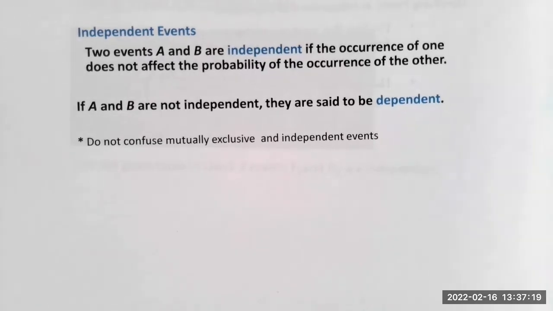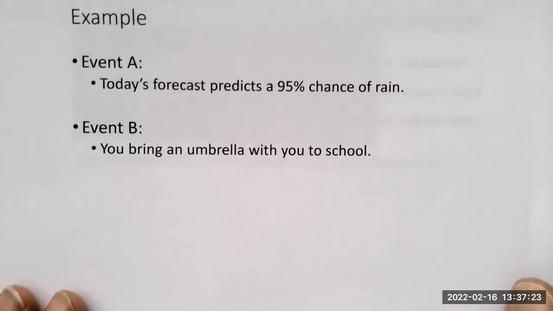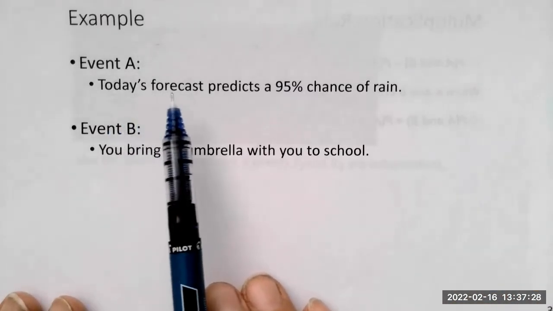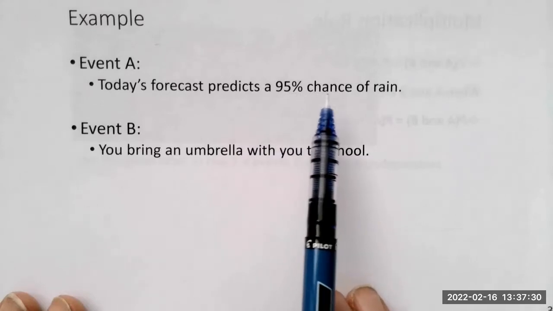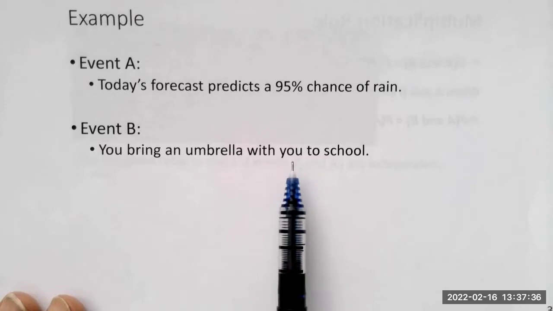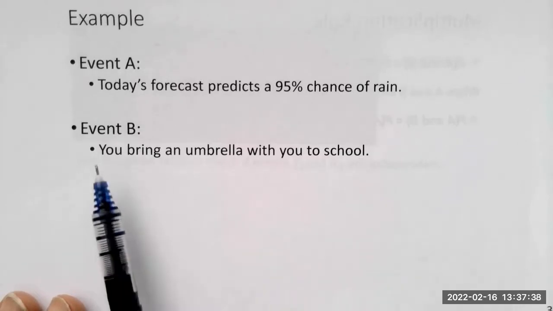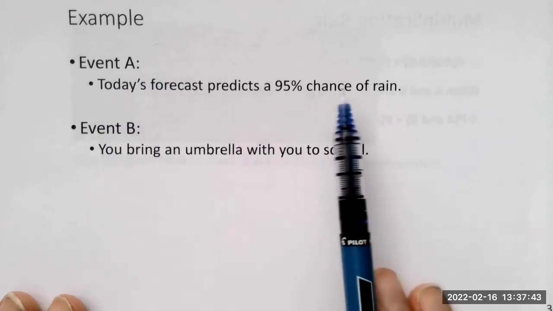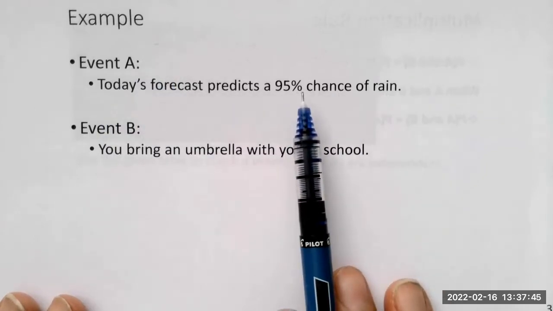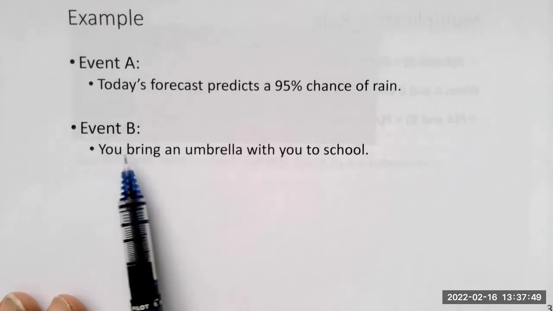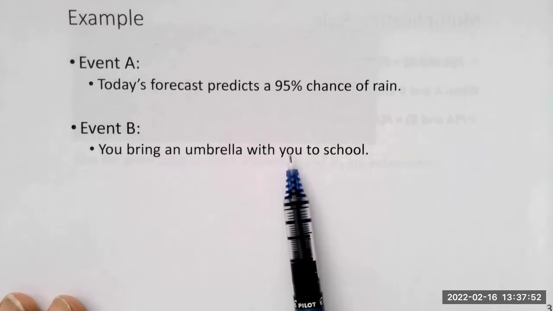So let's take a look at some examples of independent and dependent events. Event A: today's forecast predicts a 95% chance of rain. Event B: you bring an umbrella with you to school. So question, if event A occurred, the forecast says there is a 95% chance of rain, does that change your probability of bringing an umbrella?